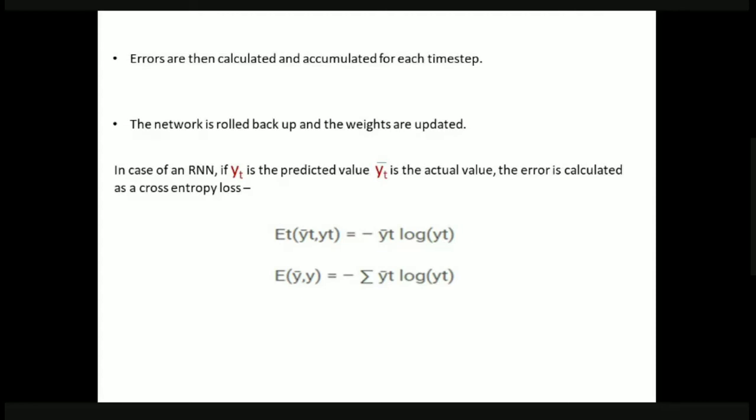So if you take the case of RNN, if yt is the predicted value and yt bar is the actual value, so how are we going to calculate the error? So the error can be calculated as minus yt bar log yt. Okay, so now finally minus yt bar log yt is for a single copy, but we told that the network is completely rolled up and the weights are updated, right? So the total error is minus sigma yt bar log yt for all the error values. So we sum up all these error values and we find out the final error value.